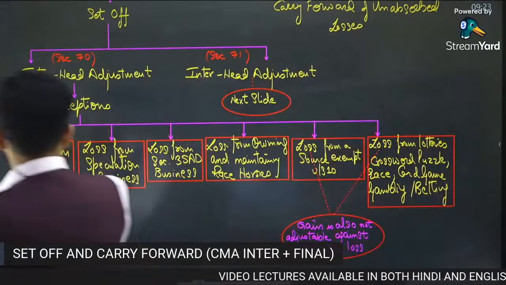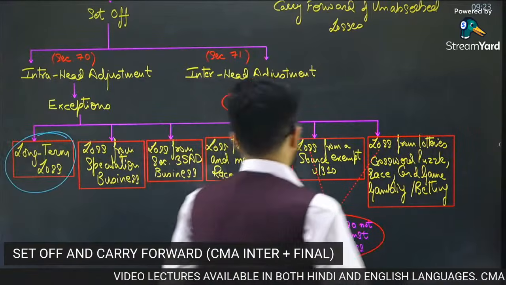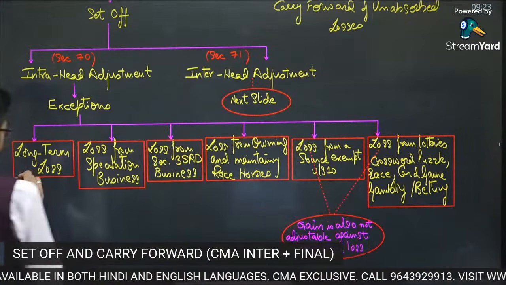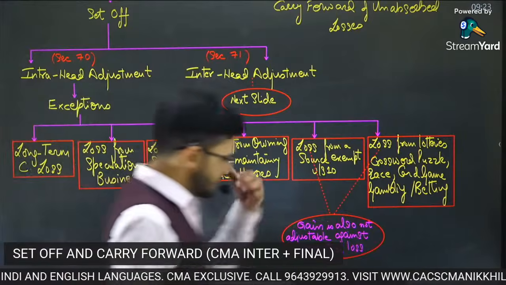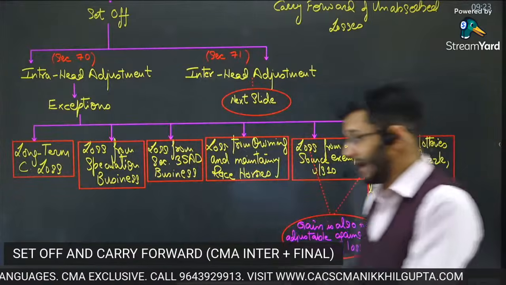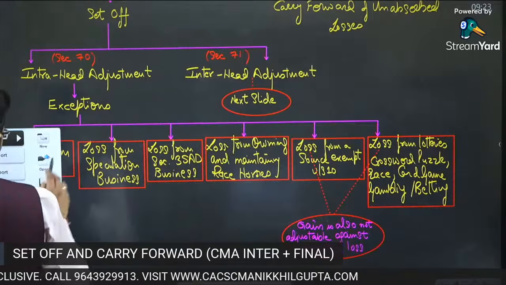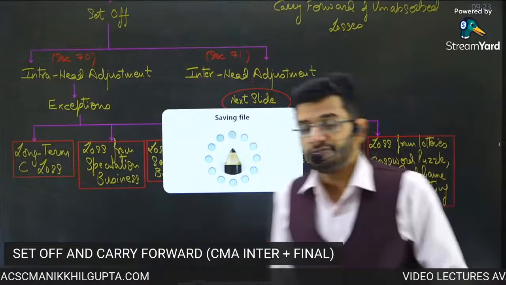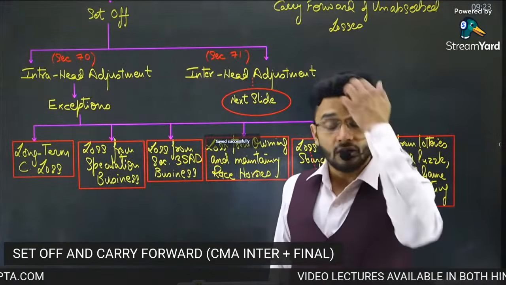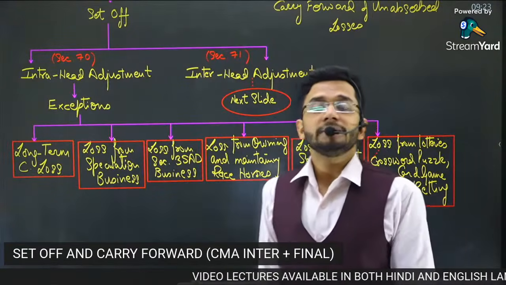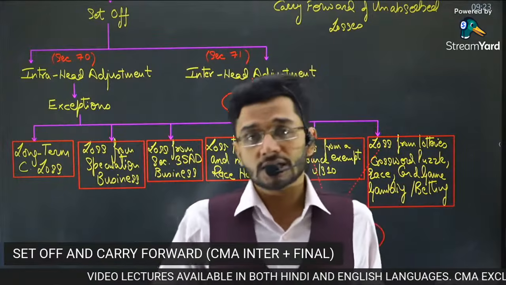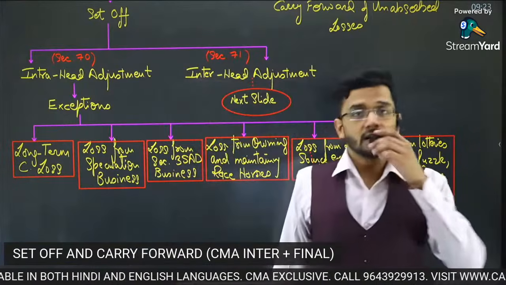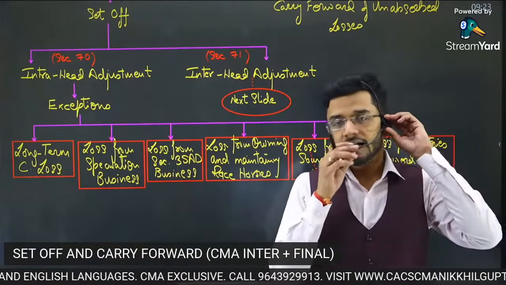Number one, long-term capital loss. So what do you mean by long-term capital loss? So guys, if you are having some capital asset transfer, what do you mean by capital loss? Capital loss means where capital asset is being transferred from one person to another person. If you have a capital loss, which means your long-term capital asset has been transferred at a loss, so your sales consideration is less and your cost of acquisition is more. In that circumstance, you will result into a loss. It will be a capital loss.